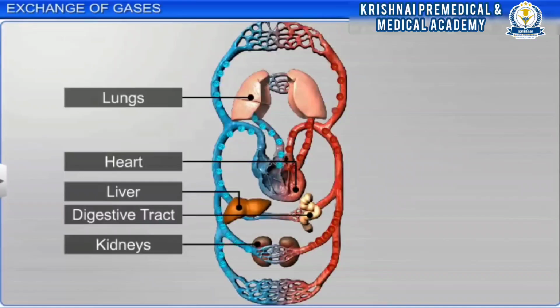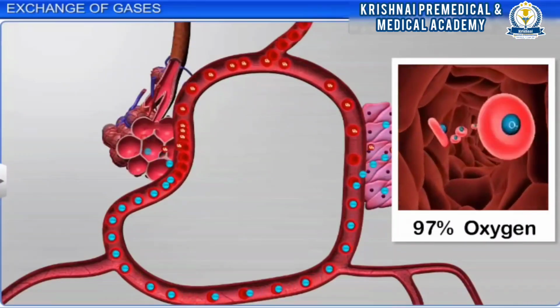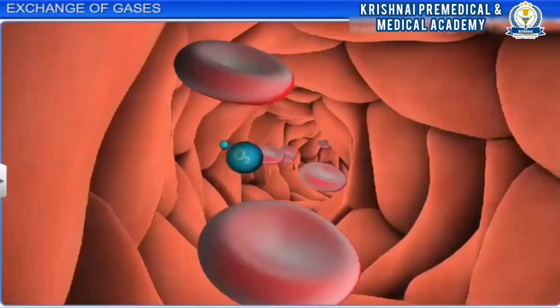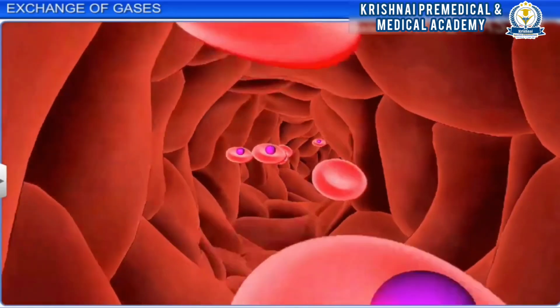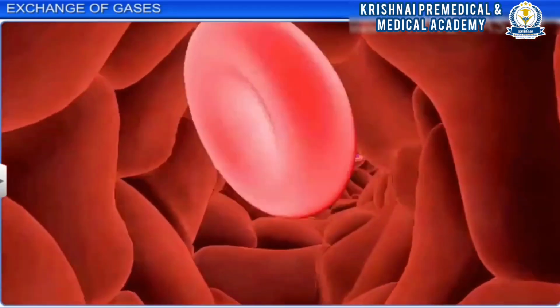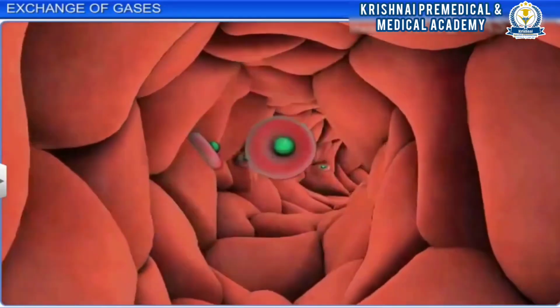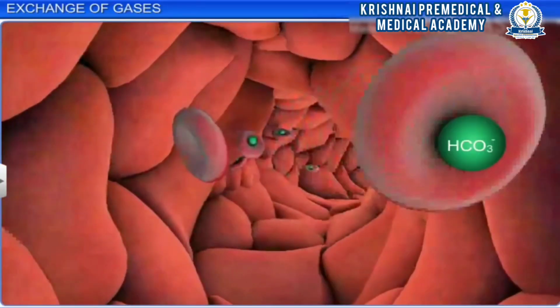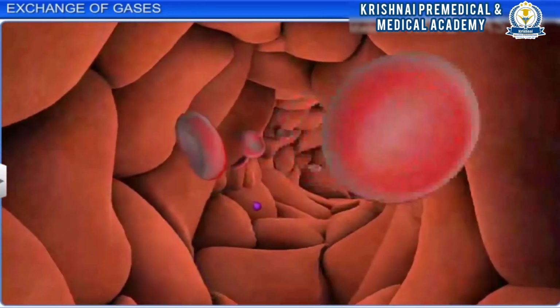Oxygen and carbon dioxide are transported to various organs of the body by blood. About 97% of oxygen is transported by red blood cells, whereas the remaining 3% is carried in dissolved state through the plasma. Nearly 20 to 25% of carbon dioxide is transported by red blood cells, while 70% of it is carried as bicarbonate and the remaining 5 to 10% is carried in dissolved state through plasma.